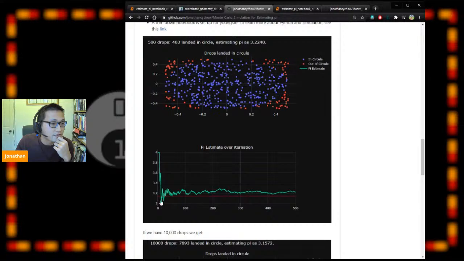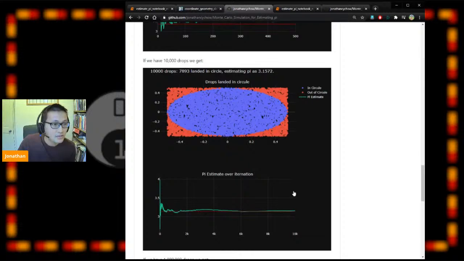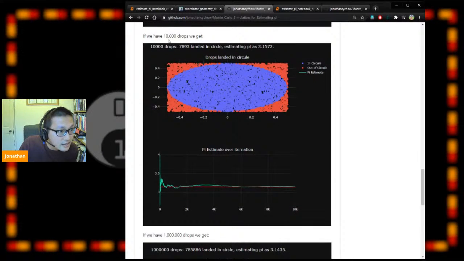For the first few iterations, it's jumping up and down, and as it goes along, it's roughly 3.2. So that's not ideal, right? So how about 10,000 drops? The red line is the true value, 3.1415. It fluctuates a bit, and then it goes towards 3.1415.